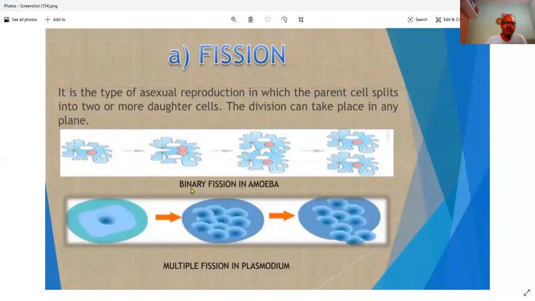Fission can be of 2 types: binary and multiple fission. Here you can see Plasmodium, which is responsible for malaria. It is a protozoan. One cell divides, then further divides, so it is divided into many cells, and the cell bursts and many cells are released. This is called multiple fission in Plasmodium. So fission can be of 2 types: binary and multiple fission.